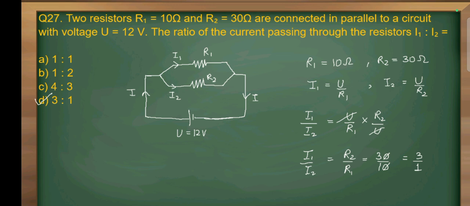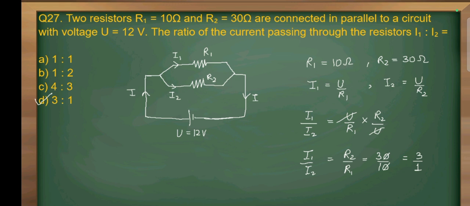So in the figure, R1 and R2 are the two resistors. They are connected in parallel and a potential difference of 12 volt is applied. In parallel, the potential difference will be the same across the two resistors whereas the current will be different. So I1 current is flowing through R1 and I2 current is flowing through R2.